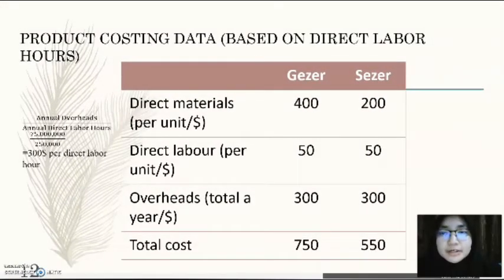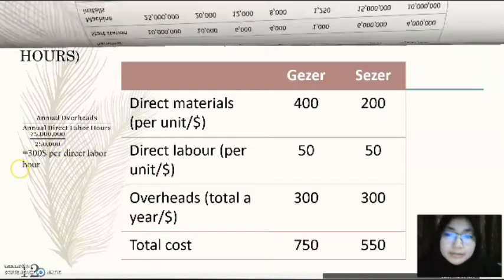The rate for the department is on a direct labor hour basis. The plant-wide overhead rate is calculated by dividing the annual overhead by the annual direct labor hours, and we got $300 per direct labor hour.